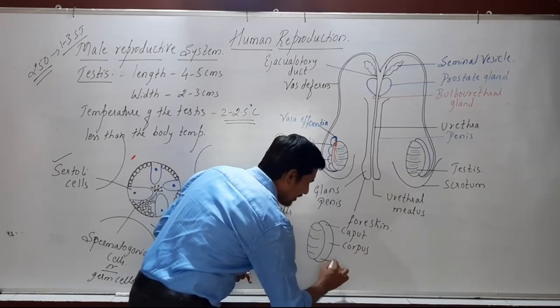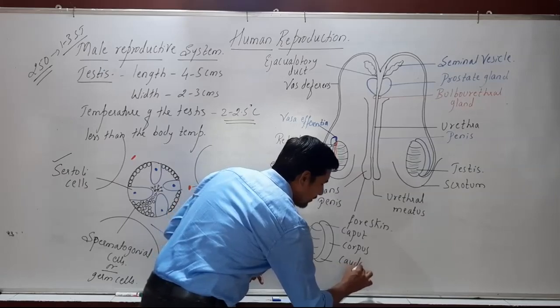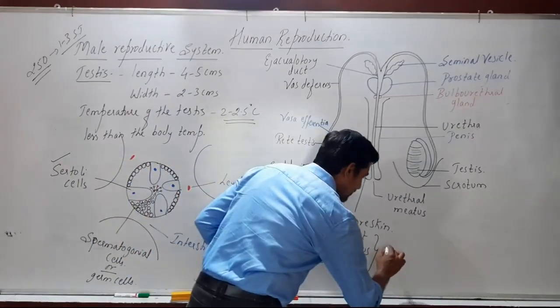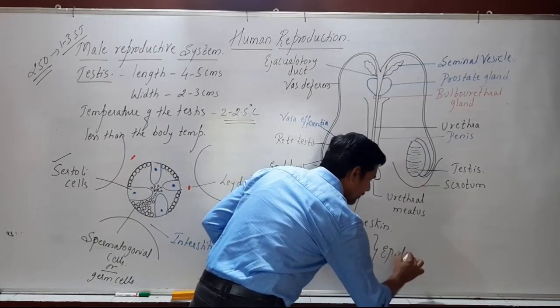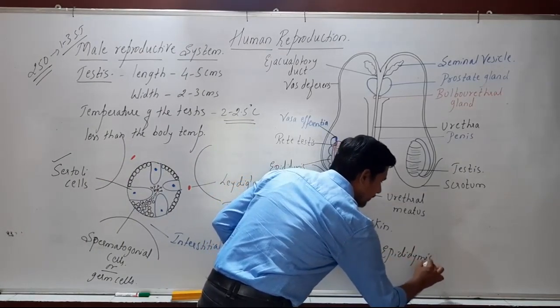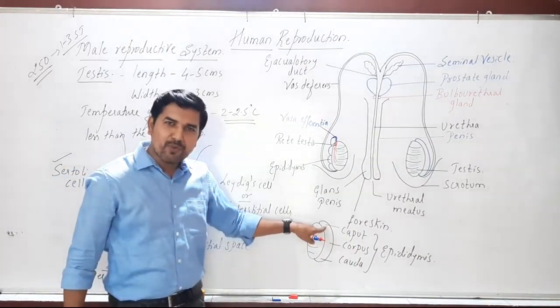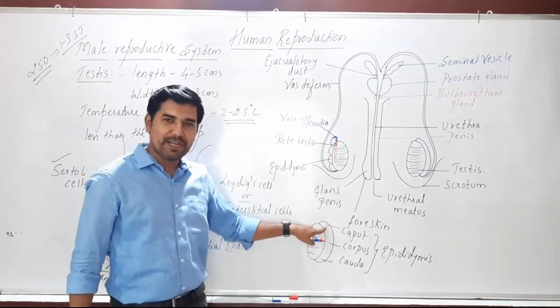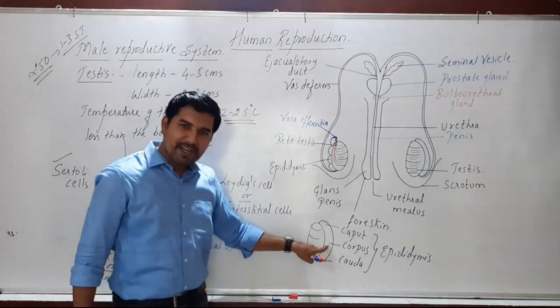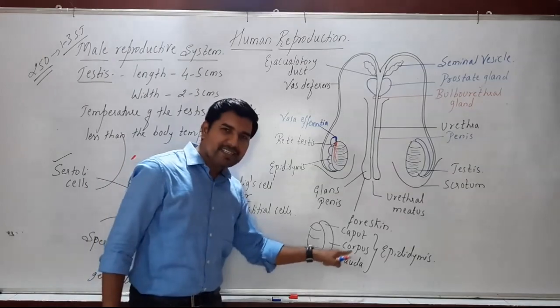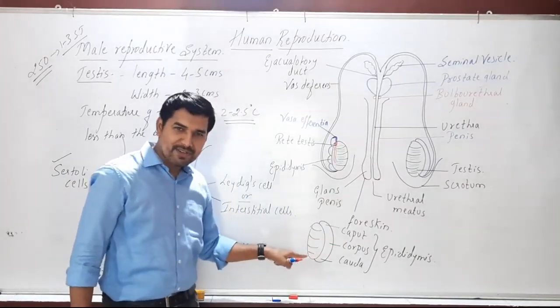The third part is the cauda. From the cauda arises the vas deferens.